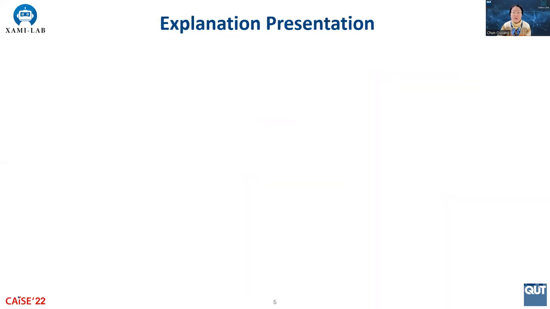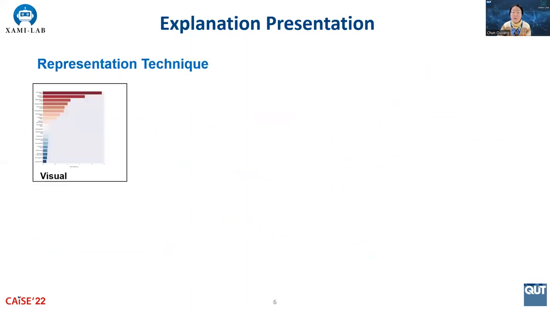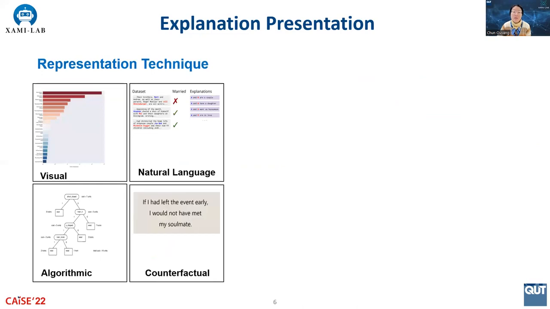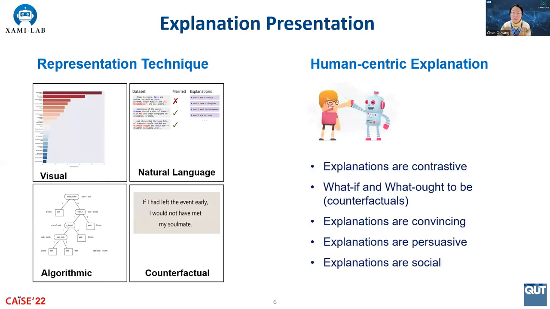Finally, presentation of consolidated explanations can be supported using an appropriate technique such as visual, natural language-based, algorithmic, and counterfactual techniques. The exact technique to be chosen depends on the nature of insights to extract and the target audience. On top of explanation presentation, it is also interesting to consider human-centric explanation, which aims at how to make explanations convincing, persuasive, and social to human users.